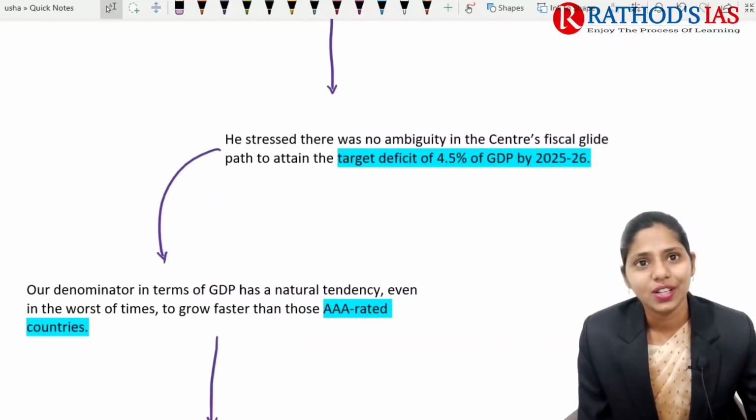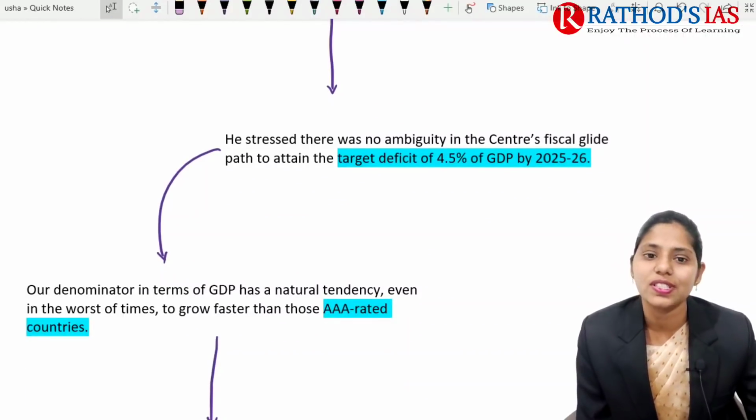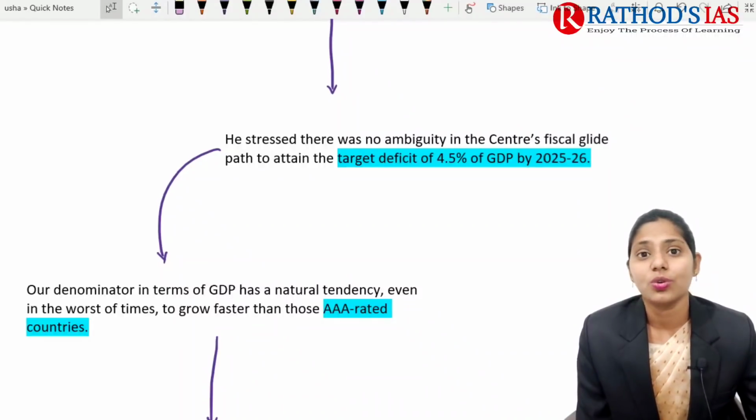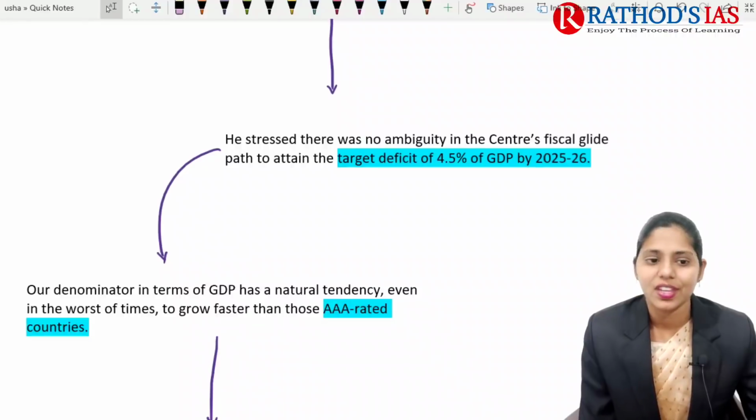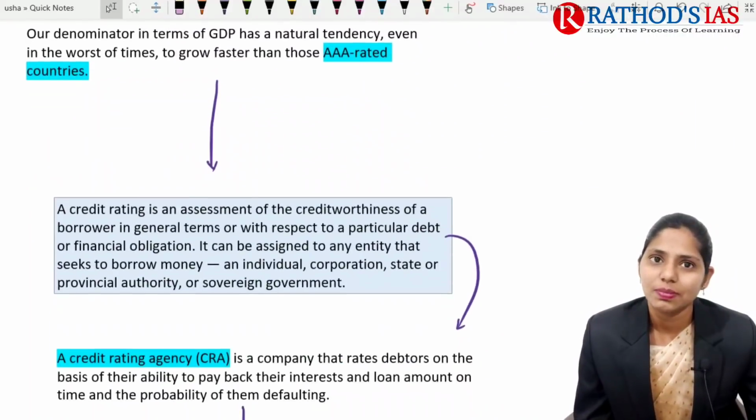He also emphasized that there was no ambiguity in the center's fiscal guide. We are going to reach the deficit target of 4.5% of GDP by 25 to 26. So we are not going to be an in-debt country. This is one important thing which was said.